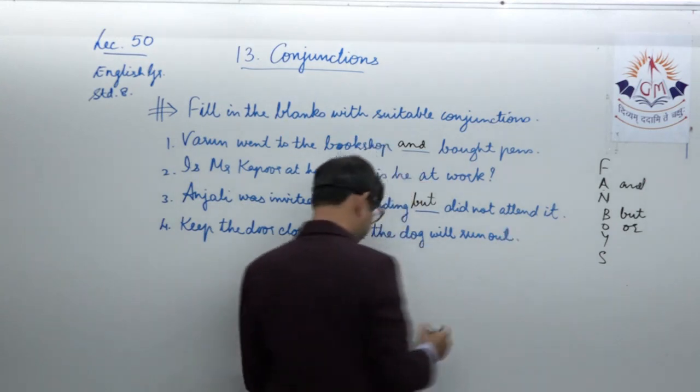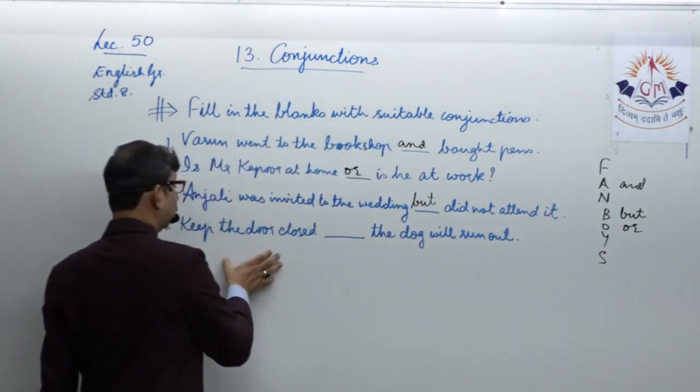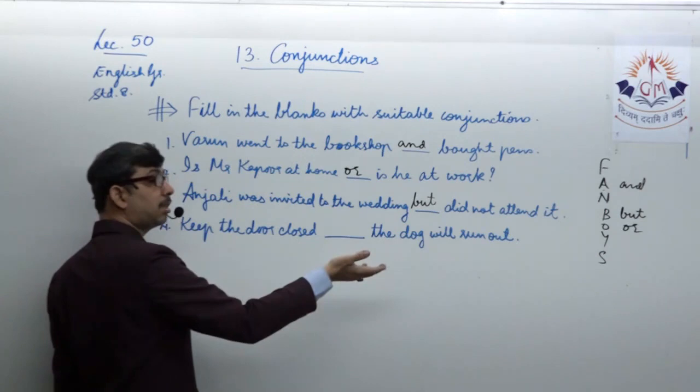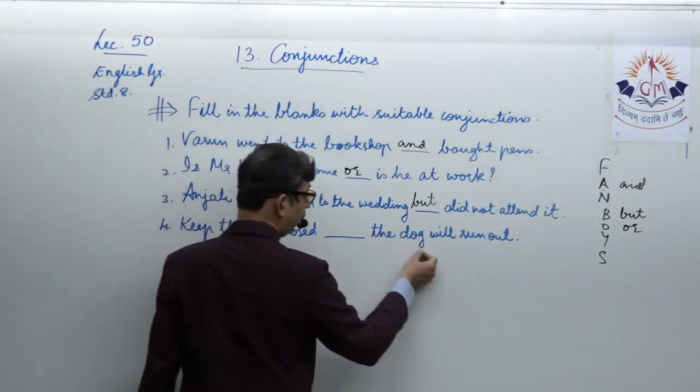So here you are expressing the view to keep the door closed, else something is going to happen, that else the dog will run out.